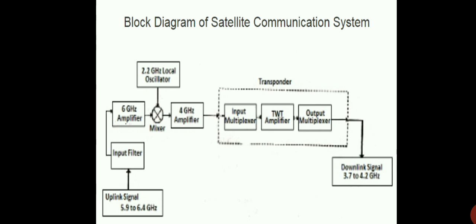The signal is uploaded, then the input filter filters the noise, then the output goes to the amplifier, then it is mixed with the oscillator, then the output is amplified and goes to the transponder, then it is downloaded to the download station.